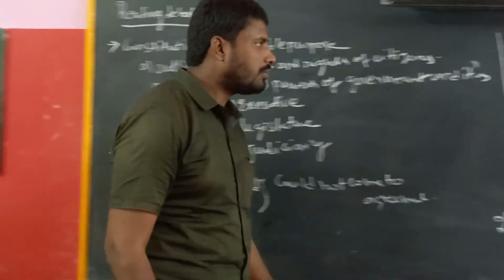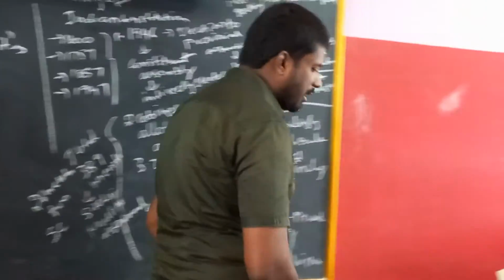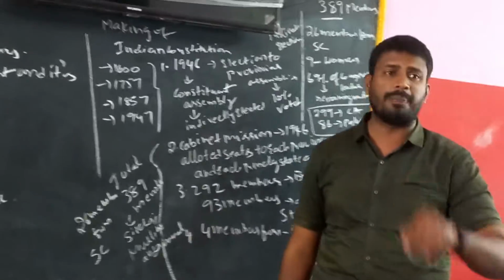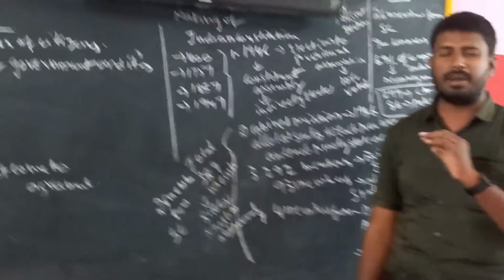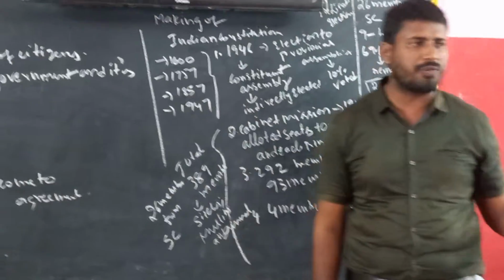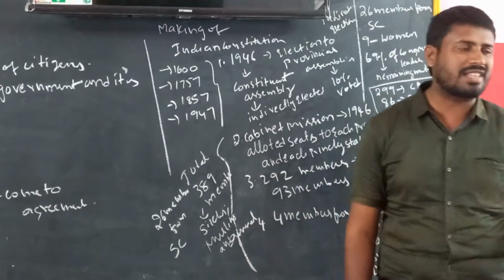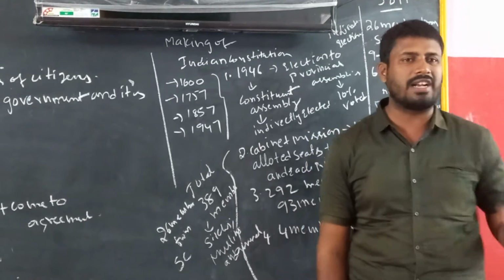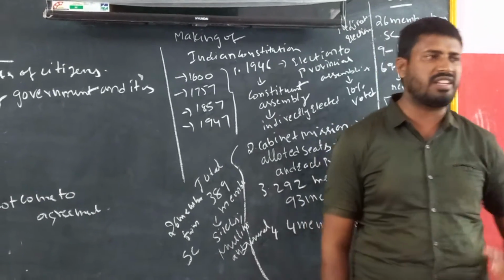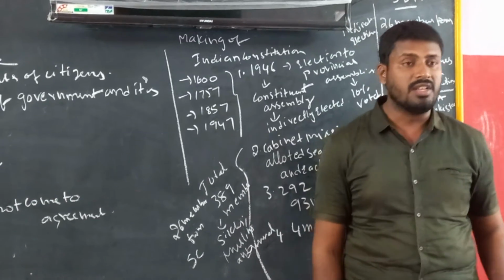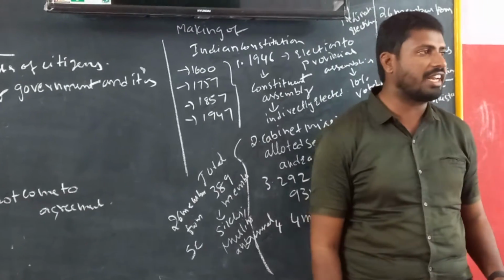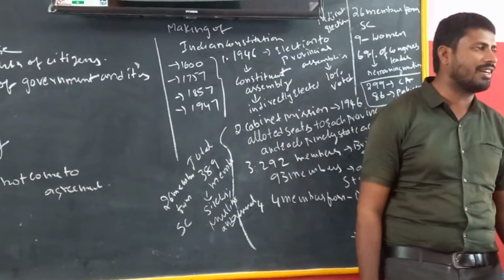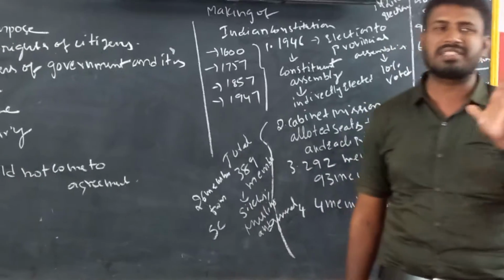And coming to this, we are going to discuss the making of the Indian constitution. The East India Company was established in 1600 AD. It came to power completely in 1757. Britishers came to our country in the form of trade, later occupied our country and ruled our country for 190 years, from 1757 to 1947. And in 1757 we first revolted. It is called the First War of Independence or Sepoy Mutiny.